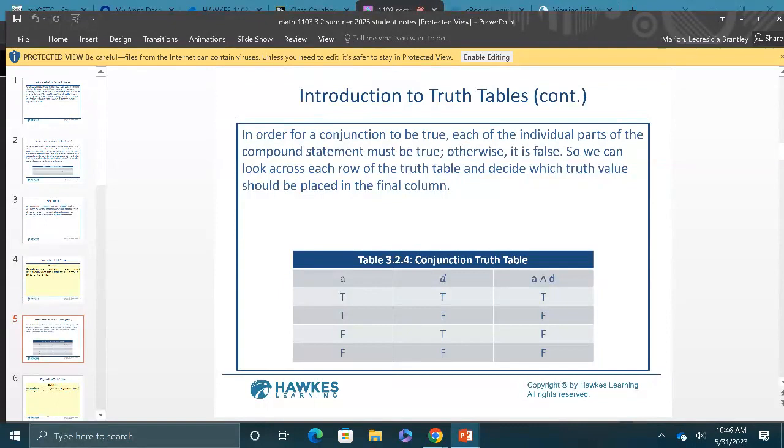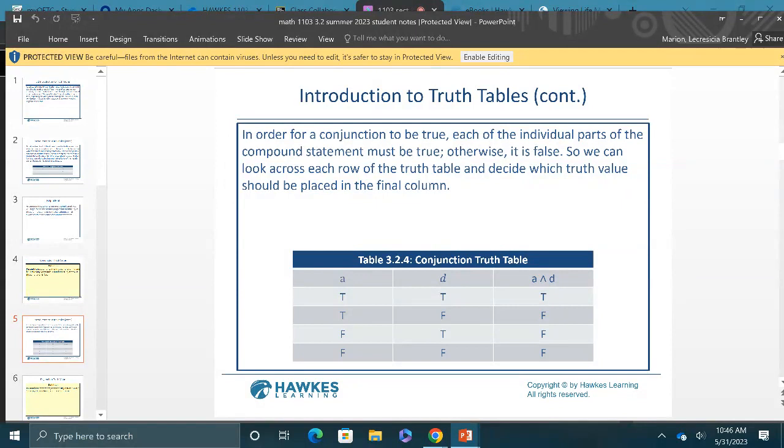But if you have a statement that's true and false or false and true, can it be true? No. It's like saying today is Monday and tomorrow is Monday, then it has to be true. But if today is Monday and tomorrow is not Monday, can it be true at all? No. Basically, if something is true and something is true, then it's going to be true. But if you got any kind of false in there, is it going to be true? No, because of the word and. That's the whole situation.